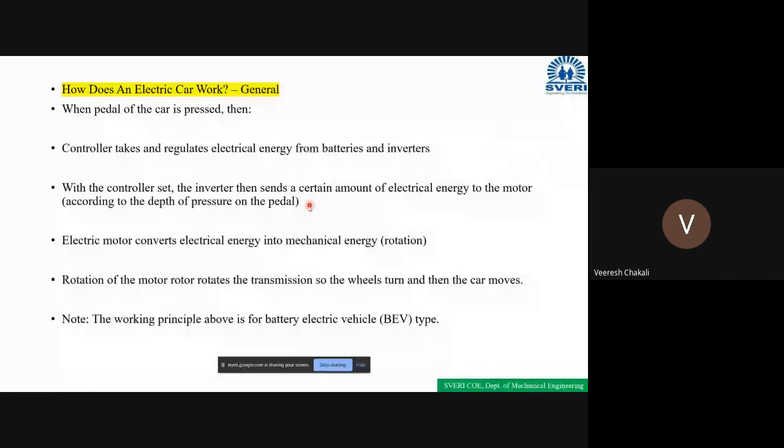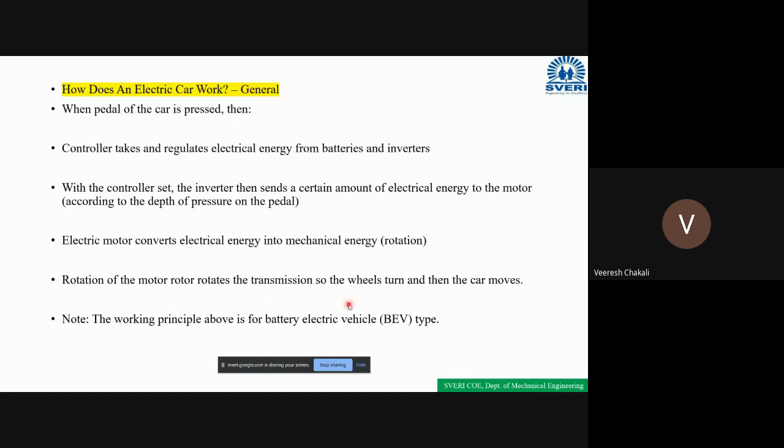The electrical motor converts the electrical energy into mechanical energy. So this electrical motor is taking the power from the batteries through the inverter, and it will convert it into some force, that is the mechanical energy. When it develops the force or torque, the motor rotor rotates the transmission, so the wheels turn, then the car moves.